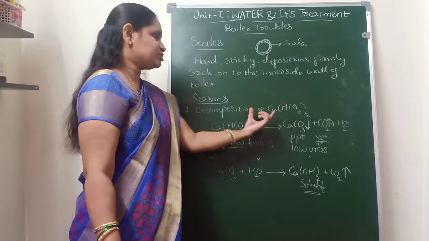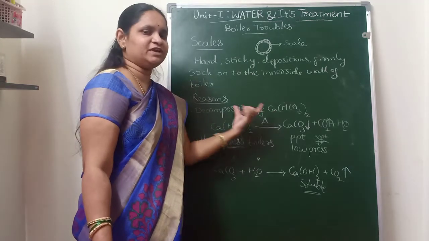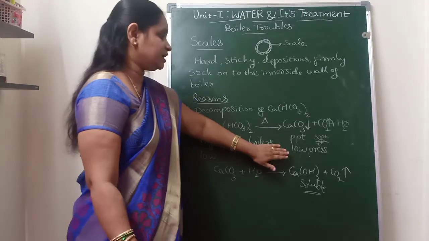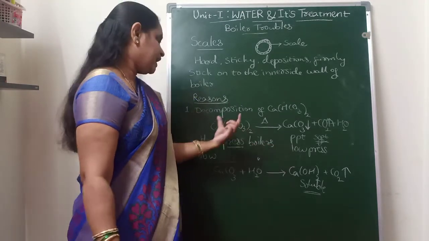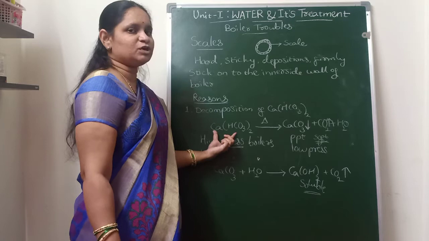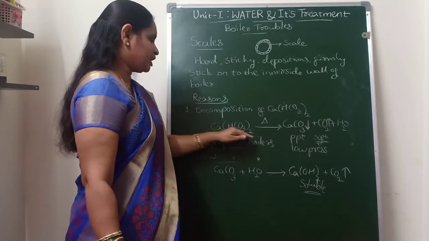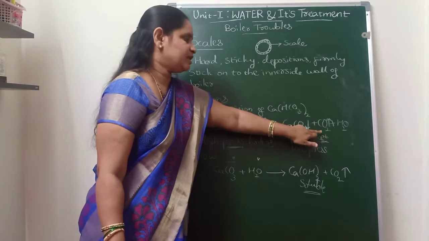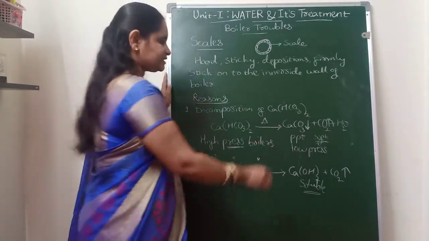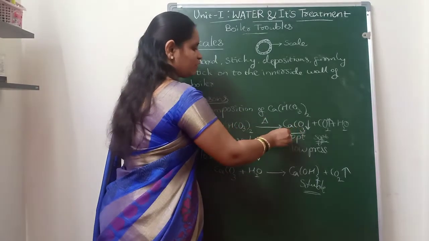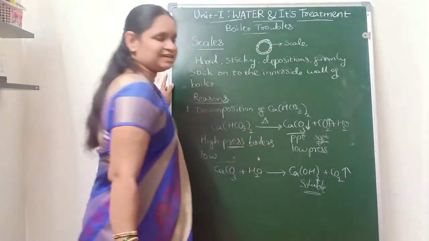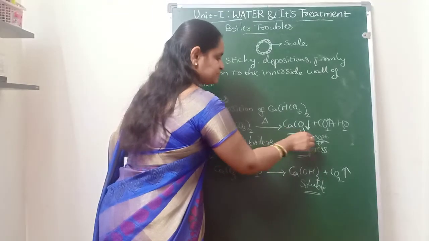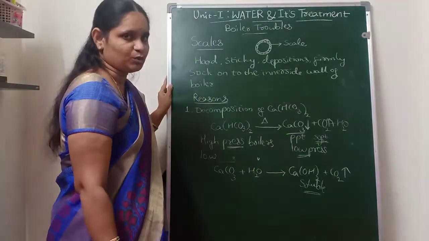So decomposition of calcium bicarbonate leads to the formation of a soft type of scale in low pressure boilers. At high temperatures of the boiler feed water, calcium bicarbonate decomposes to form calcium carbonate, carbon dioxide and water, and this calcium carbonate forms a soft type of precipitate, a soft scale, in low pressure boilers.